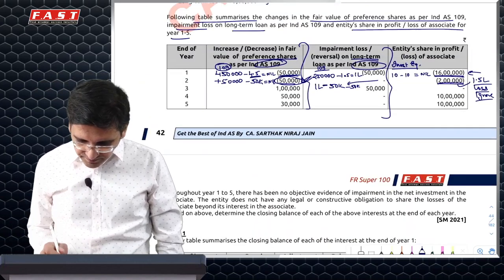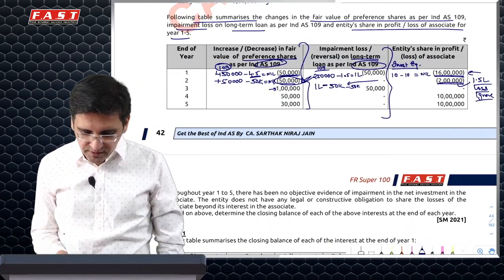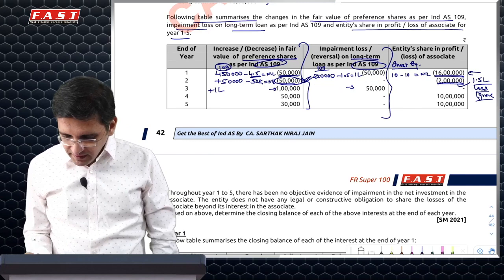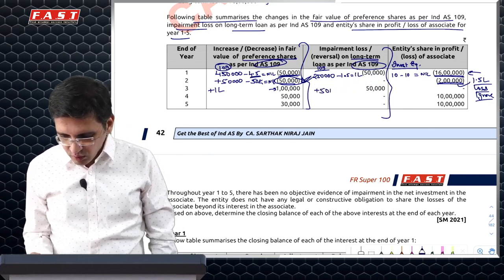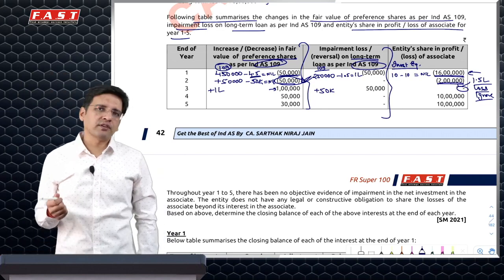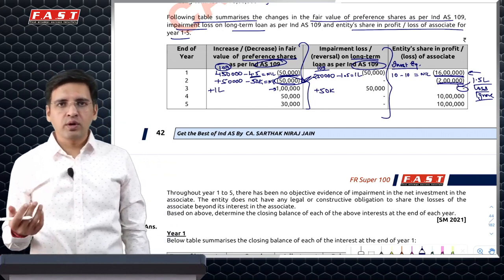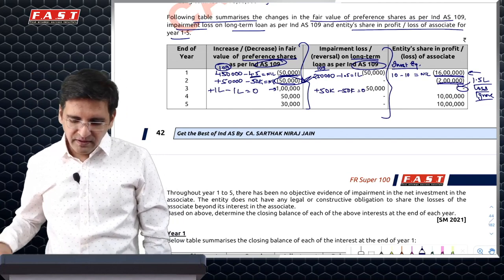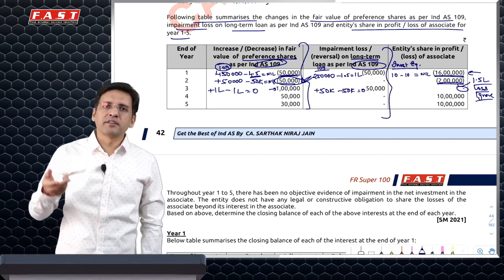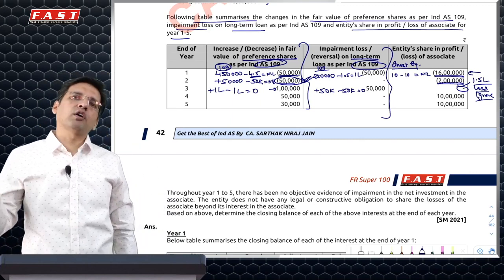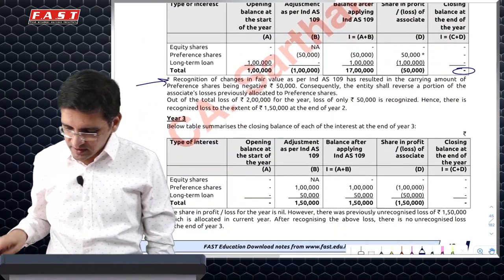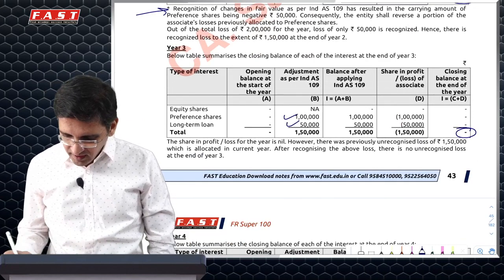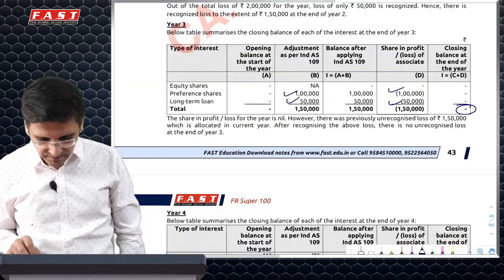Now let's come to the third year. Thankfully, in the third year, the value increases. So this goes plus 1 lakh, and this also gets increased by 50,000. But there's no loss. Now see, last year you had ignored a loss of 1.5 lakh. Now you have two investments where you can adjust this loss. You'll have to book a loss of 1 lakh here and 50k here. So that means we'll book a gain of 1 lakh in preference share, 50,000 reversal of impairment loss in loan assets, and then the loss which we had ignored in the last year, we'll have to book that. Still all my assets would come at zero. But I'll have to do the adjustment of the 109 gain and then the adjustment of the Ind AS 28 loss.